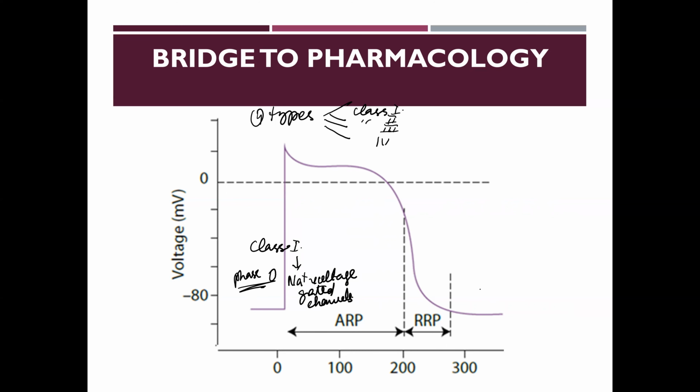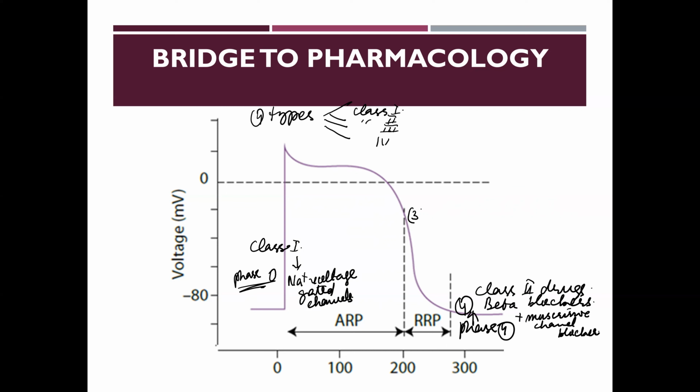Then comes the class 2 drugs that include beta blockers, beta receptor channel blockers, plus muscarinic receptor channel blockers. These basically affect phase 4 of the ventricular muscle action potential.